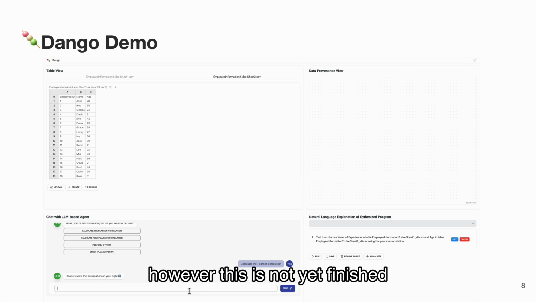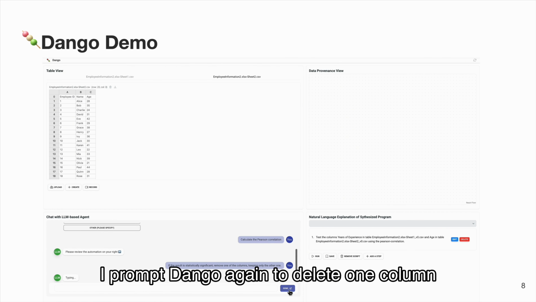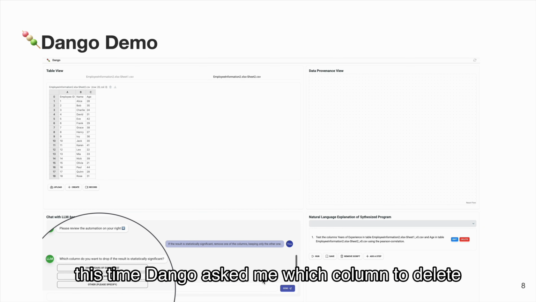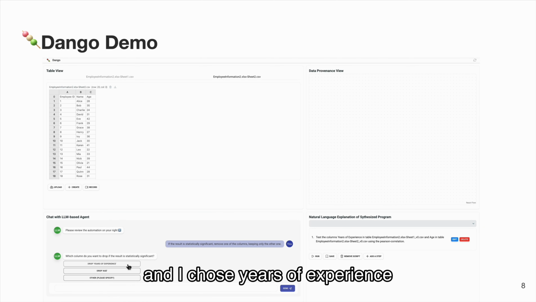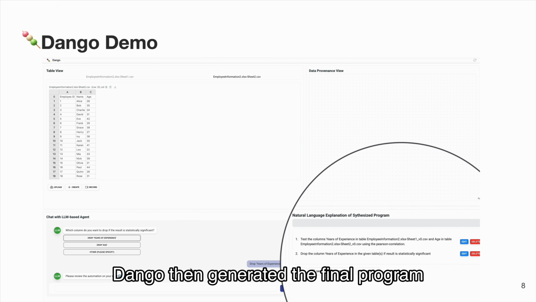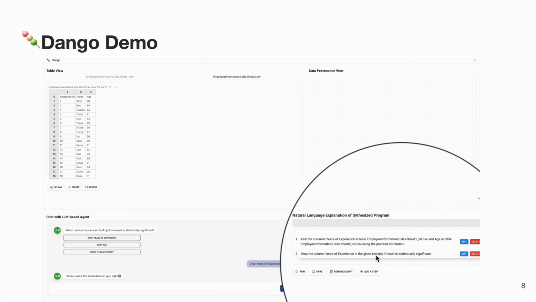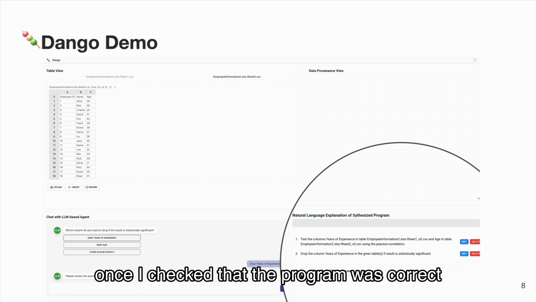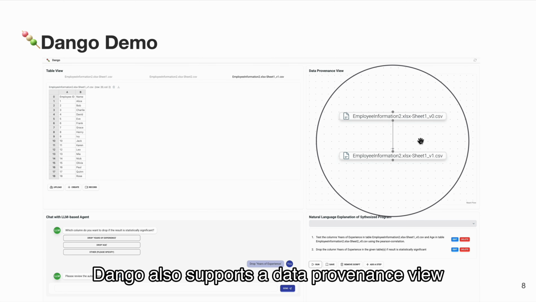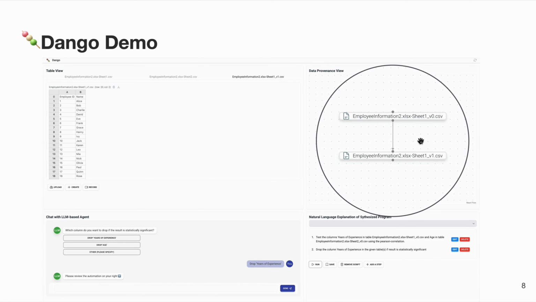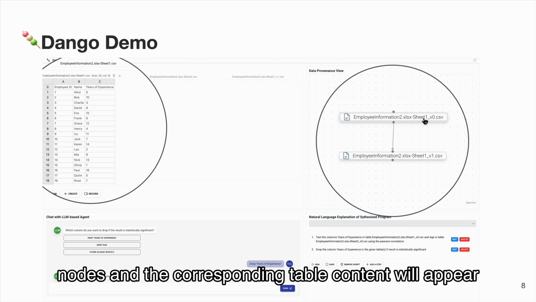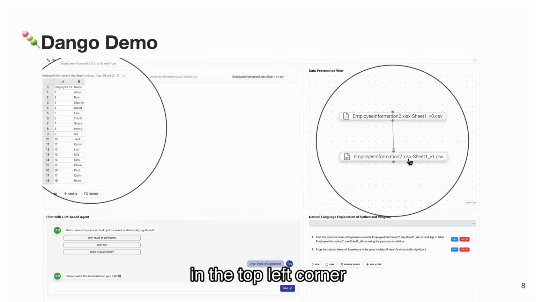However, this is not yet finished. I prompt Dango again to delete one column if the test result is significant. This time Dango asked me which column to delete, and I chose years of experience. Dango then generated the final program. Once I checked that the program was correct, I ran the script and got the results. Dango also supports a data provenance view in the top right corner. Users can directly click on different versions of table nodes, and the corresponding table content will appear in the top left corner.